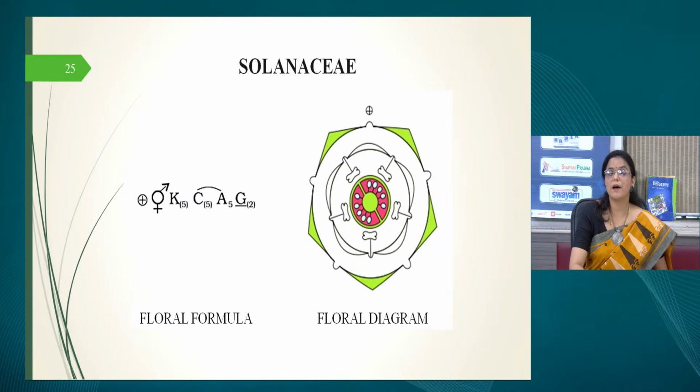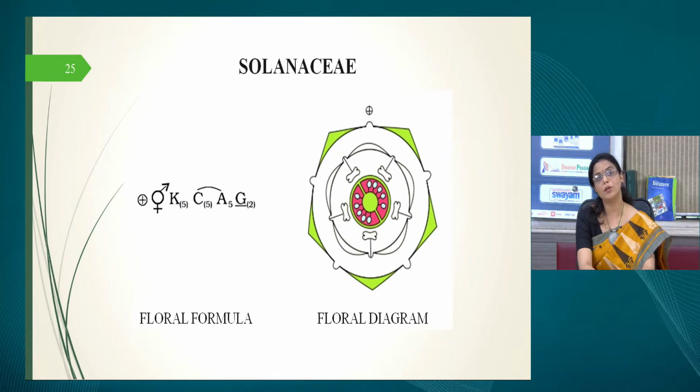It is a hermaphrodite flower, the plant is hermaphrodite, so you have both male and female symbols there. Then the calyx, 5, fused, so you can see the fusion. Corolla, and you can see a small mark or a bracket on the top of the C and A. So corolla and androecium are attached to each other. If the petals are supporting the stamens and the stamens are emerging from the petals, then you give this kind of a symbol to indicate that they are fused and joined.